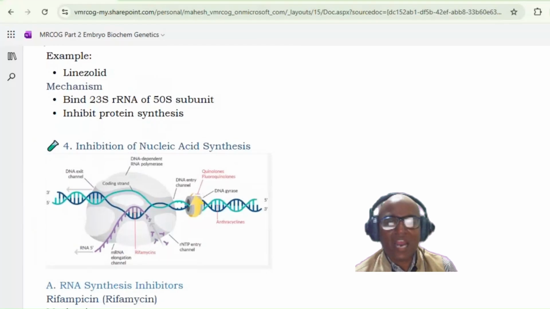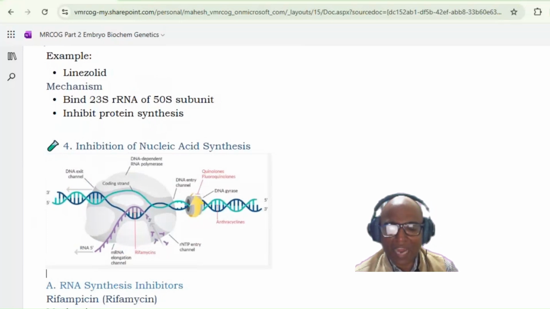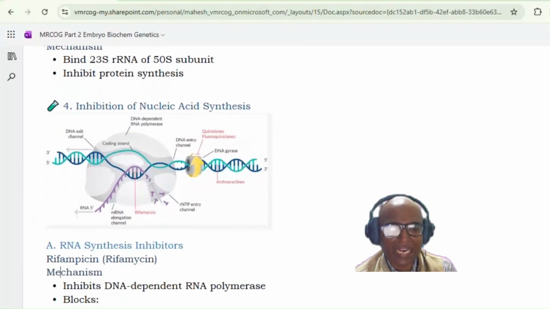Here RNA synthesis inhibition is there and DNA synthesis inhibition is also there. Now which antibiotic will inhibit the RNA synthesis, and which antibiotic will inhibit the DNA synthesis? Rifampin. Remember R for R. Rifampin is an example which will inhibit the RNA synthesis.